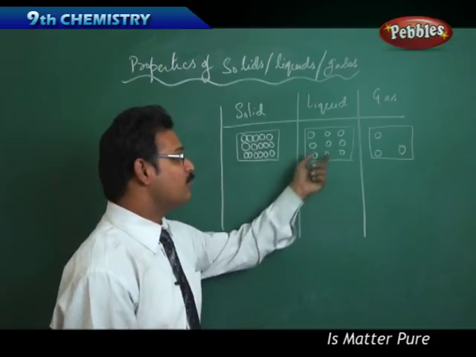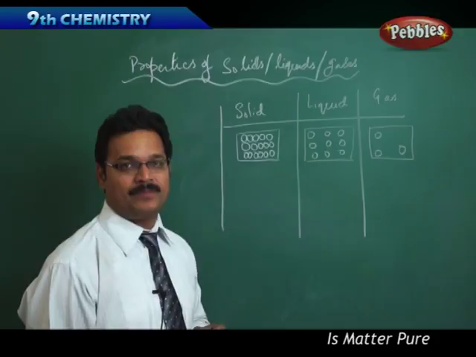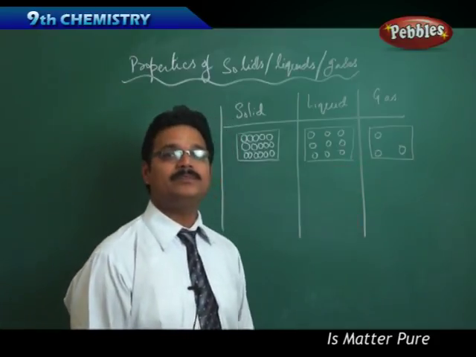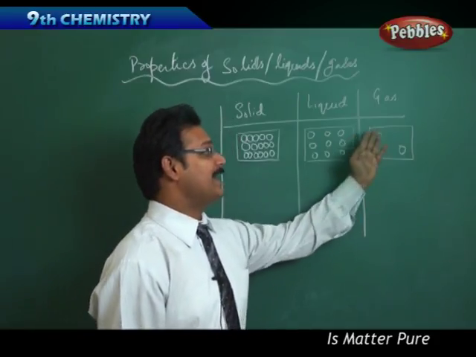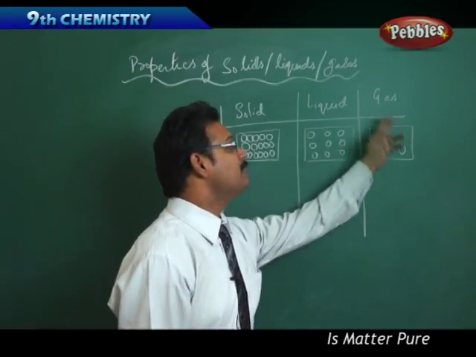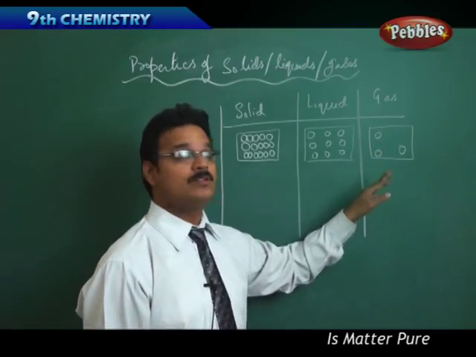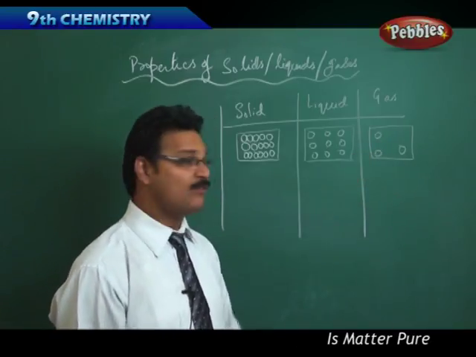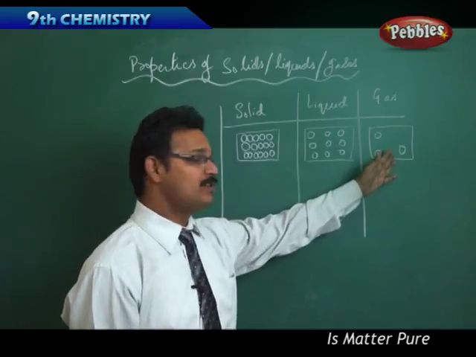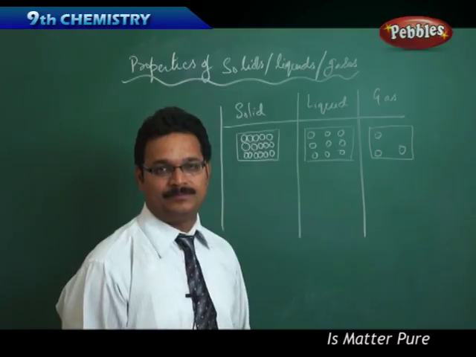That means here the force of attraction between the atoms is less. Now see the gas. In gas, atoms are not arranged in a regular pattern. Atoms are in random directions, and the gaps between them are very high. That means the force of attraction between these molecules or atoms is very less.